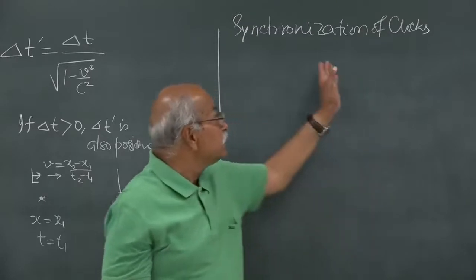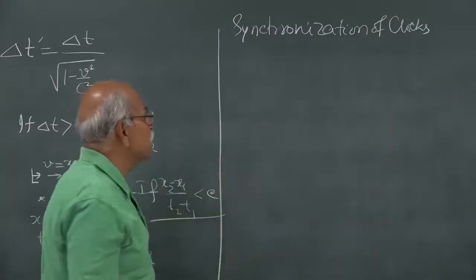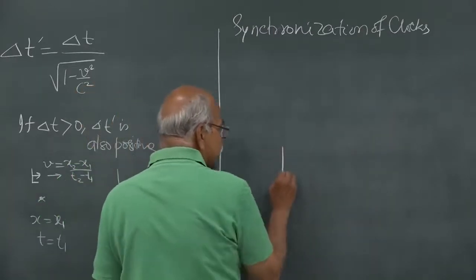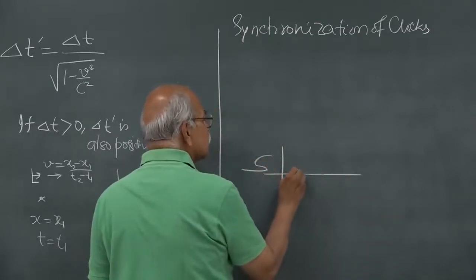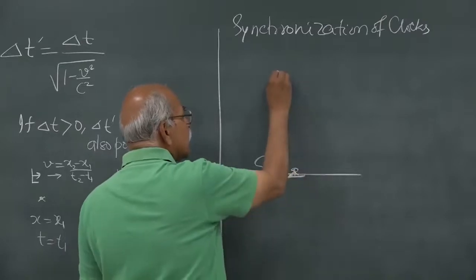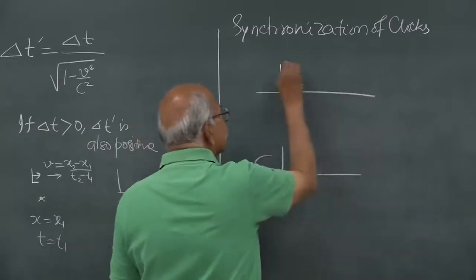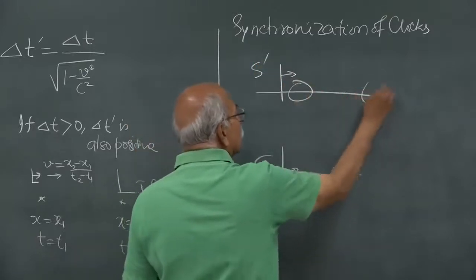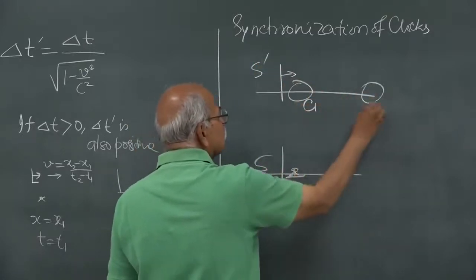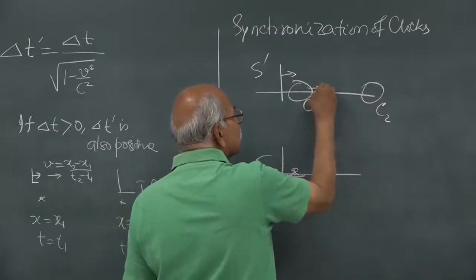Now, this is a slightly different phenomenon. Suppose I am here, this is frame S, and I am sitting in this frame and looking at clocks of S prime. This is the S prime frame, and there are clocks, let us say this clock at C1, this clock at C2, everything is moving this way.